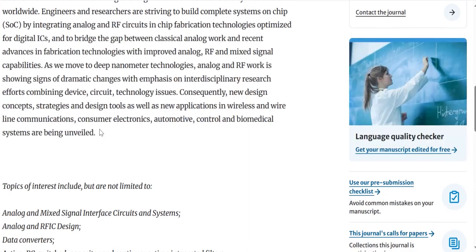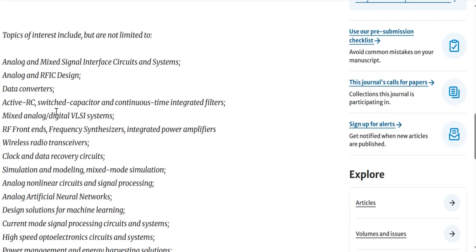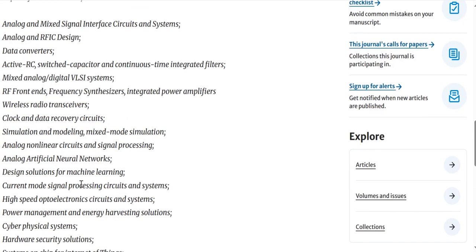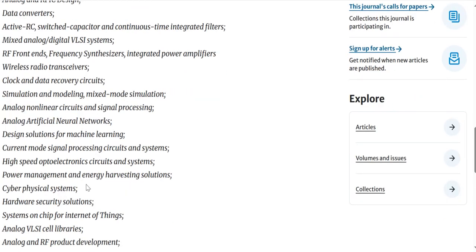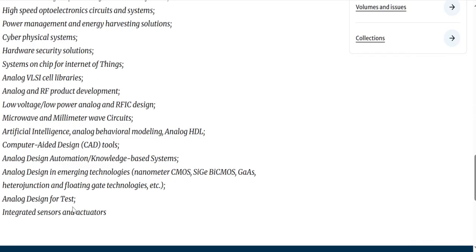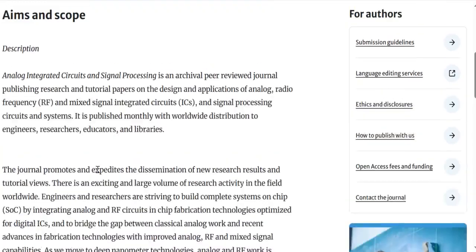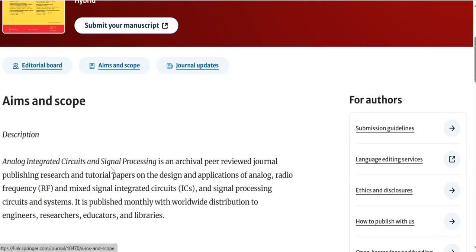You can cover this journal if you have research advancement in the field of analog and mixed signal circuits, analog and RFIC design, data converters, active RC filters, wireless radio transceivers, analog artificial neural networks, high speed optoelectronic circuits, cyber physical systems, analog VLSI cell libraries. All these important areas are in scope. If you want to apply, you can apply.